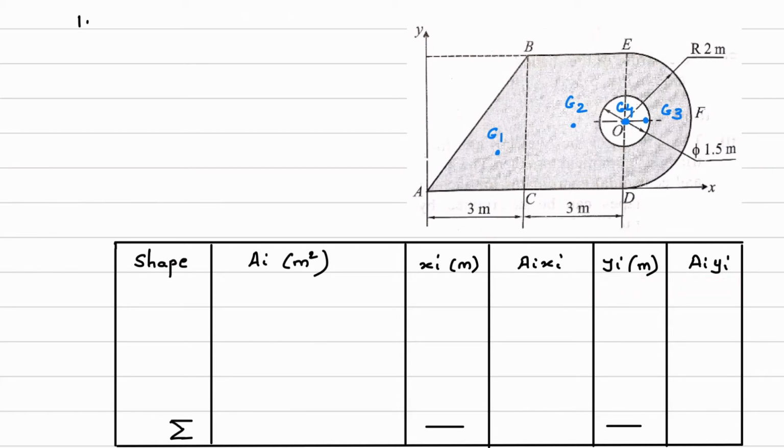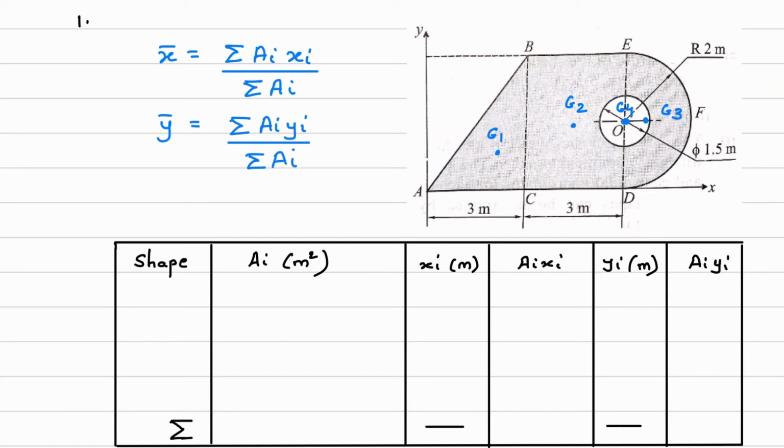This is written like this because the x bar formula is summation of ai into xi divided by summation of ai, and y bar is equal to summation of ai yi upon summation of ai.